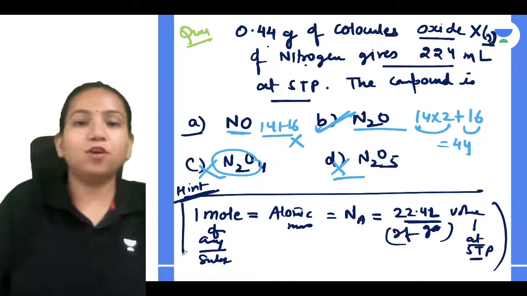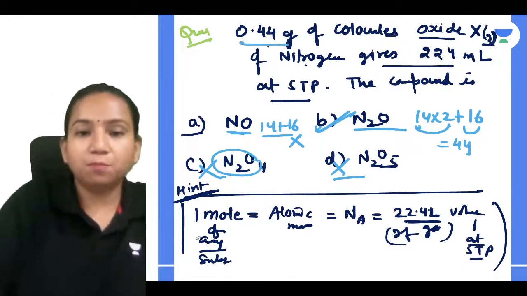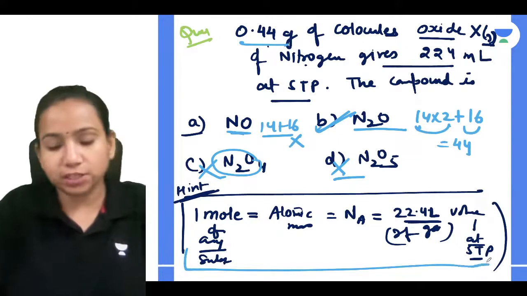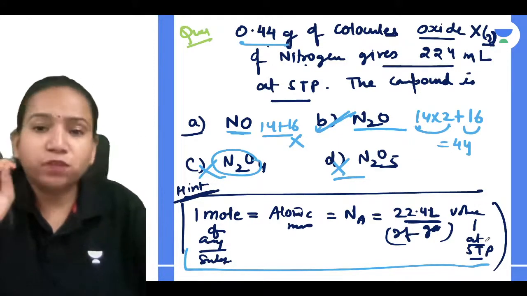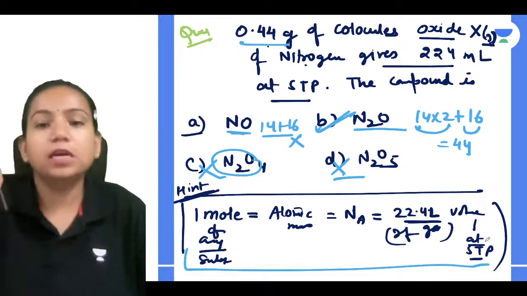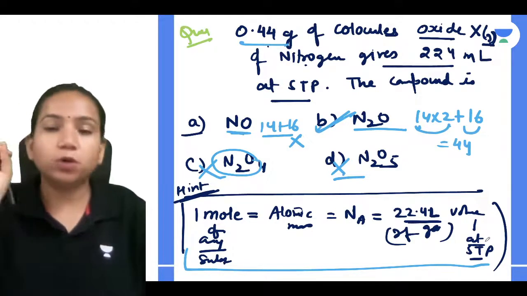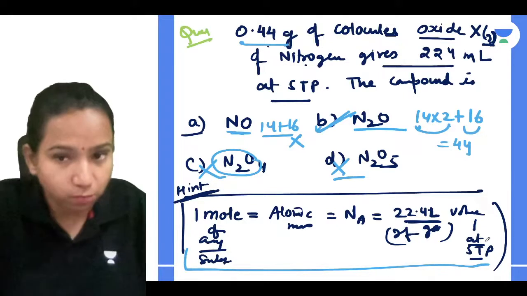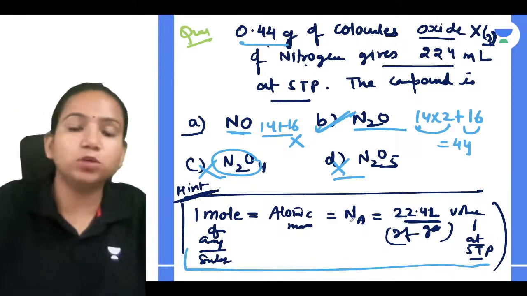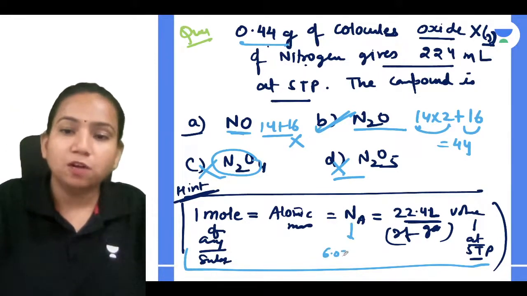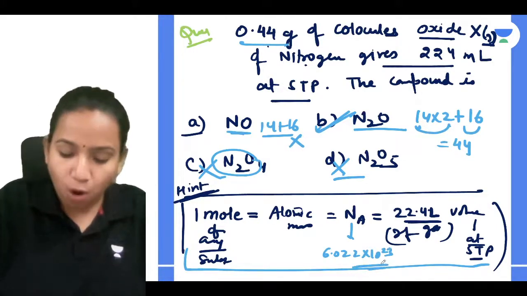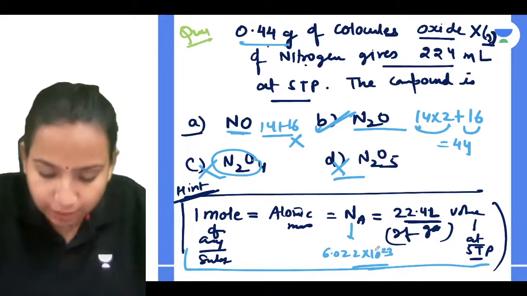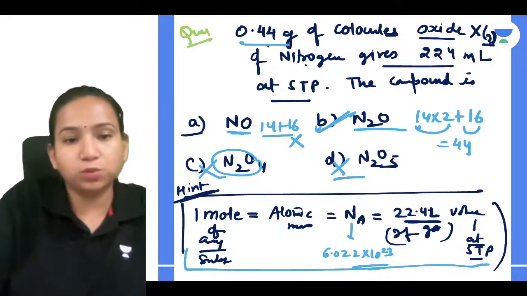Correct. What I did first, what value they have given, I compared according to this relation. So this relation is, guys, very useful. If you remember this, 90% of the questions you will be able to solve very easily. 1 mole of any substance is equal to atomic mass, which is equal to the Avogadro number, which is equal to 22.4 liter at STP. So all these values you can relate and you can get the answer. Very good, Anubhav. So answer is B only.